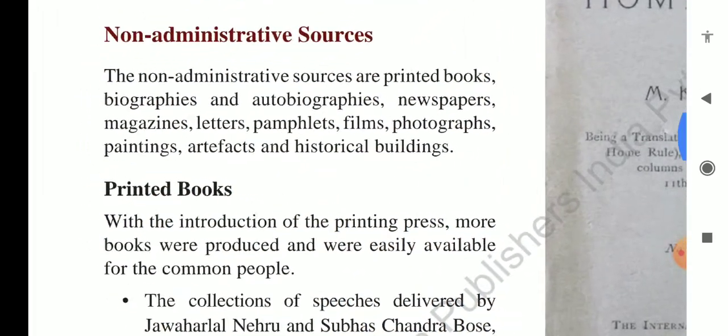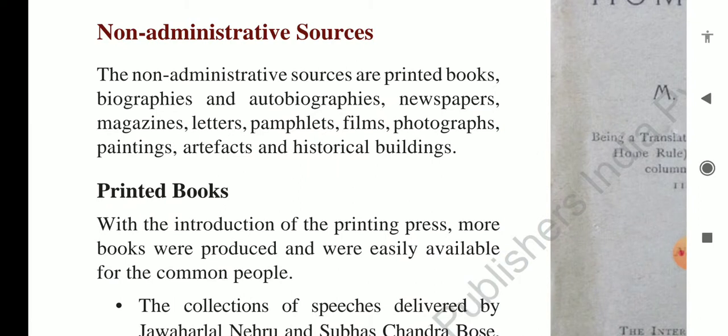The next is non-administrative sources. The non-administrative sources are printed books, biographies and autobiographies, newspapers, magazines, letters, pamphlets, films, photographs, paintings, artifacts, and historical buildings. All these are not administrative sources, because they are published not by the government but by private initiative. Books, biographies and autobiographies are the story of self.